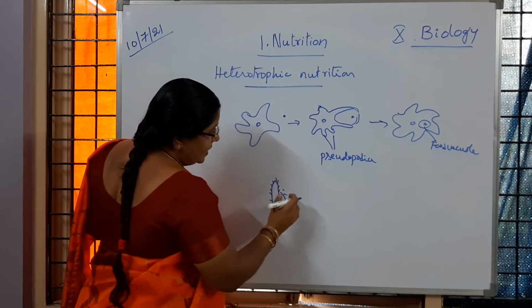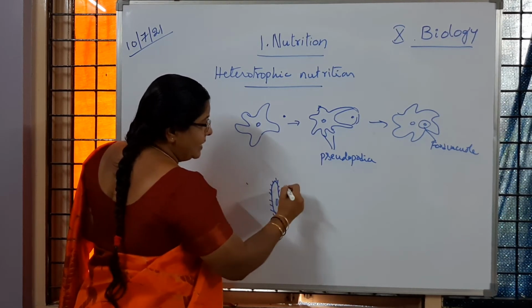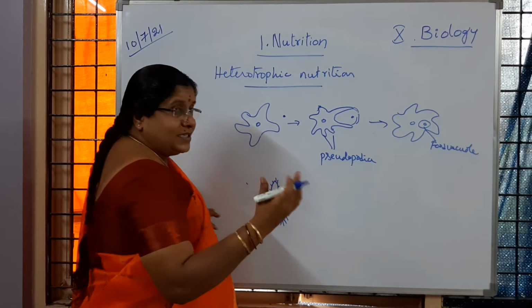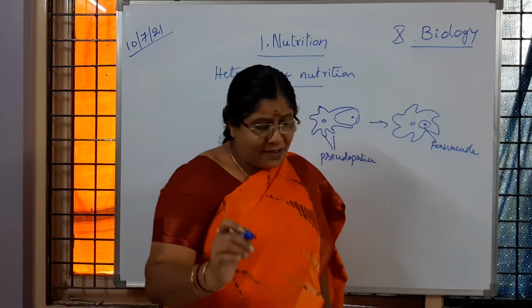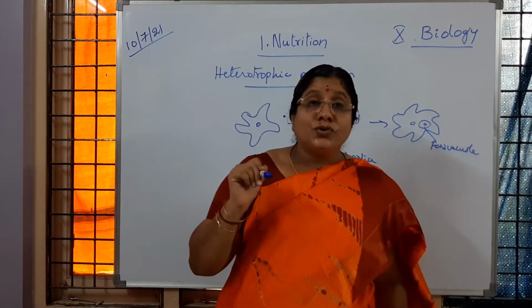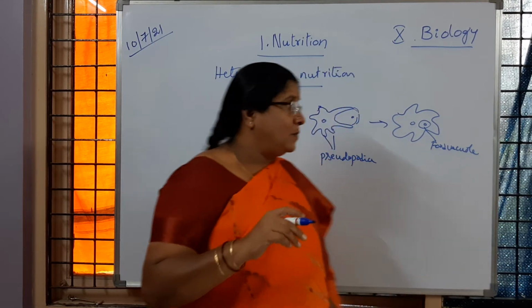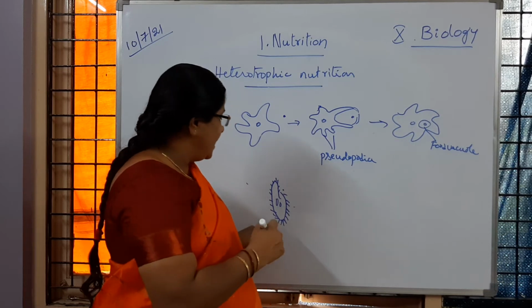Suppose the food is found in another direction, the cilia move and the food material found by this Paramecia will enter inside and it is ingested into the cytostome. The cytostome helps in collecting the food inside the body of Paramecia.